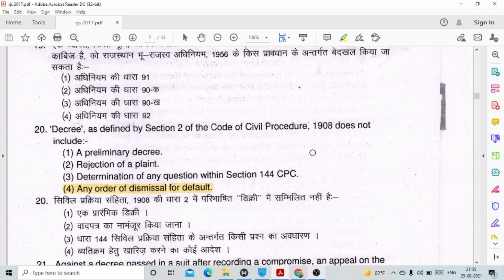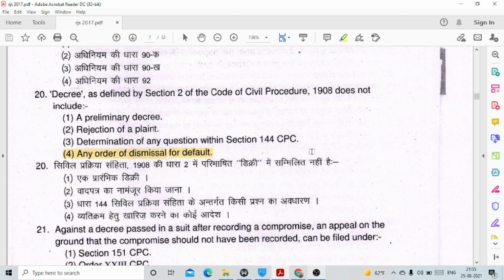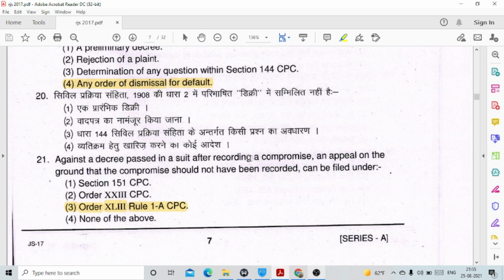Question number 20. Decree as defined by section 2 of the Code of Civil Procedure 1908 doesn't include. This is option number 4, any order of dismissal for default. So any order of dismissal for default doesn't come under the term decree as defined under section 2(2) of CPC.